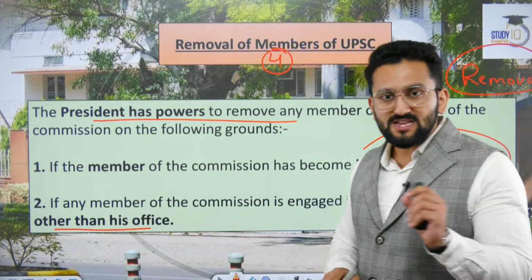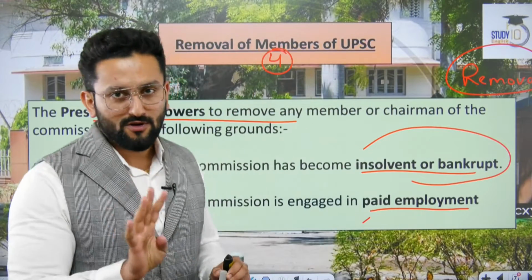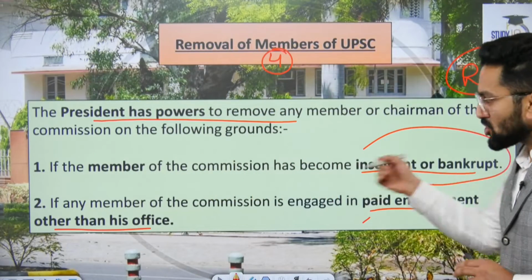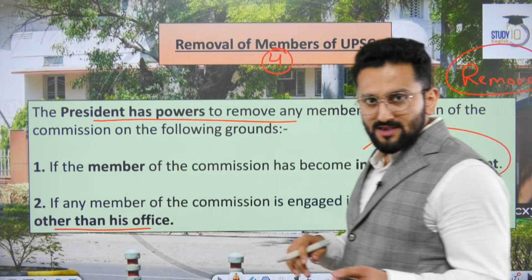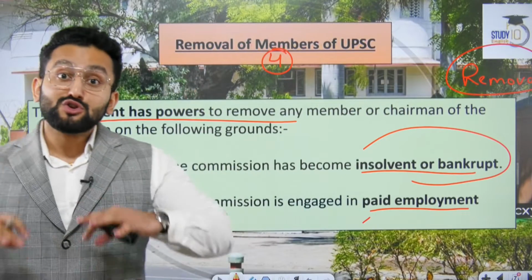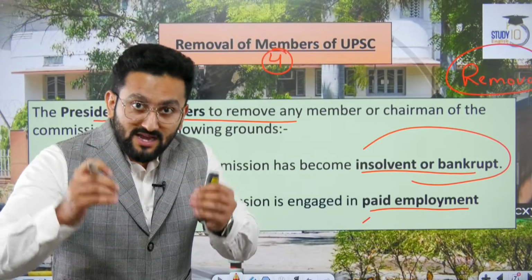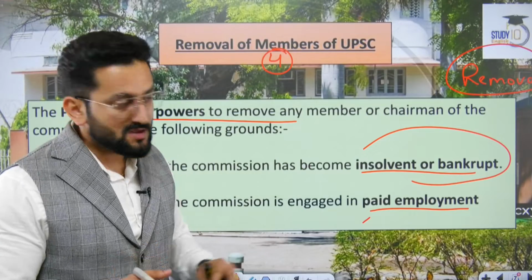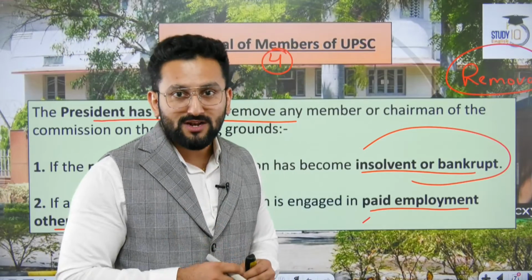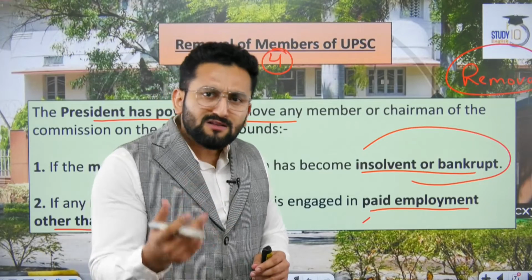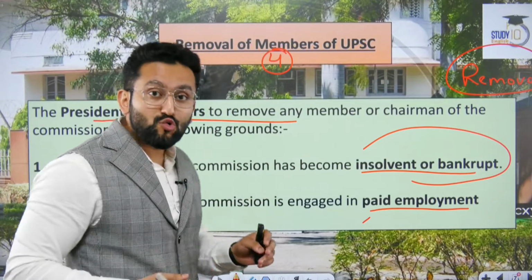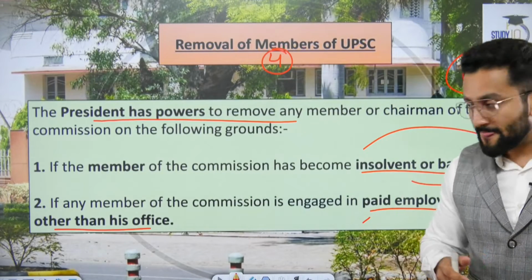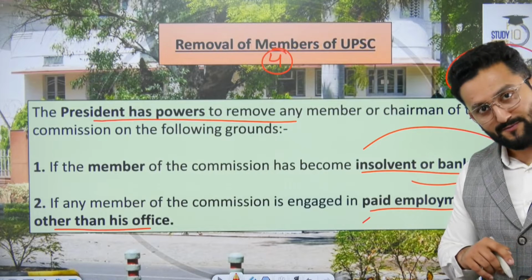Now removal. Please remember, there are 4 grounds of removal. Only 4 grounds which are mentioned in the Indian Constitution. Number 1, insolvency, bankruptcy. It means if the concerned member or chairman has such a huge loan that by his or her known sources of income, that person cannot repay it. So this person is actually near bankruptcy. So do you think that person can be trusted for such a crucial job? No, right? There can be a chance of corruption, right? So that is why this can be a ground of removal.